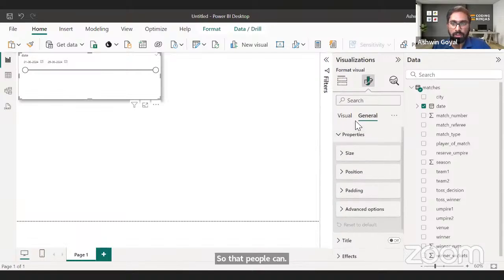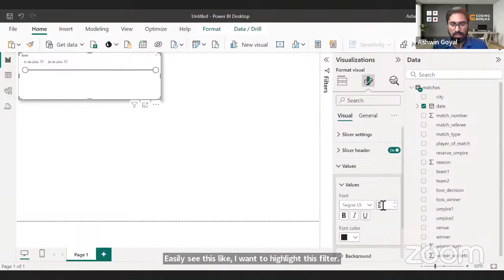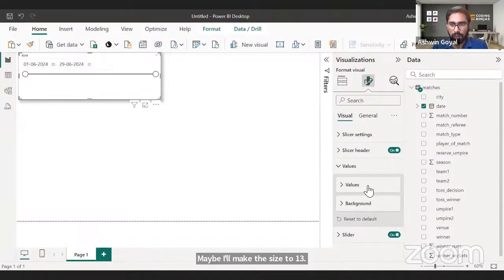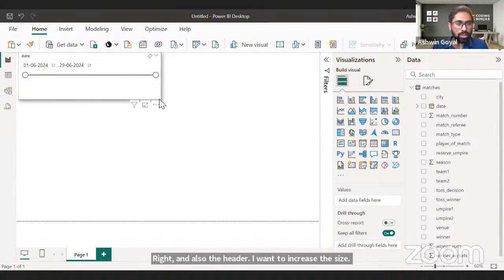I want to highlight this filter. For the values, I also want to increase the size. Maybe I'll make the size 13. Now I think they are more visible, maybe 15. And also the header, I want to increase the size to about 15. Super. Now this looks better.